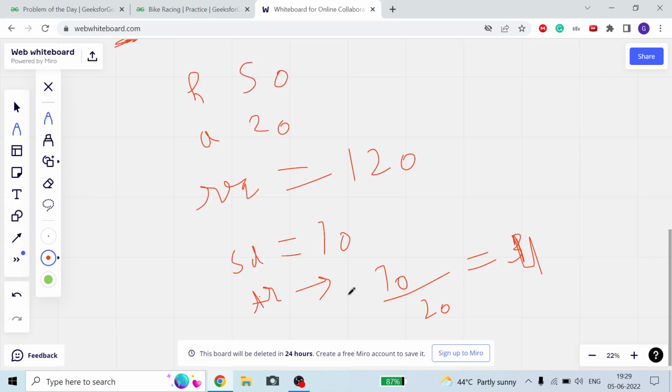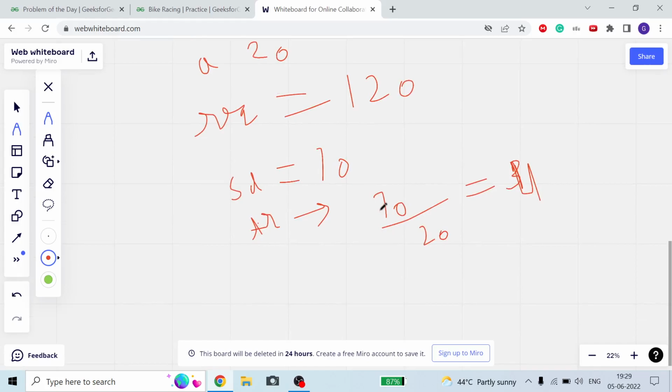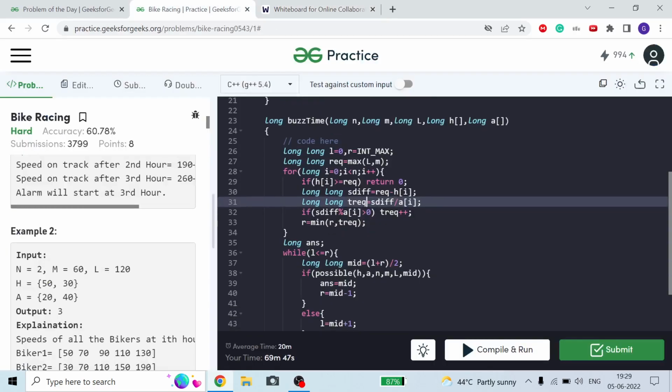So I have to take the ceiling: 70 divided by 20 is equal to 3, plus add 1 if the difference is not completely divisible by the acceleration, meaning I need 1 more hour.